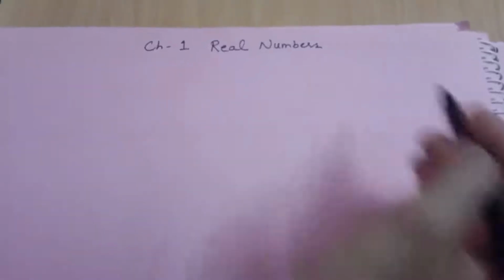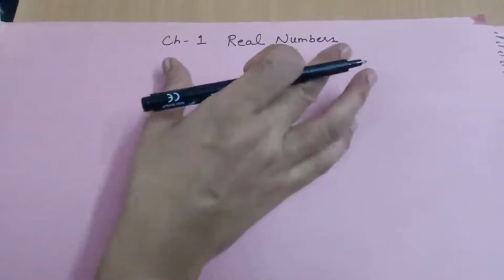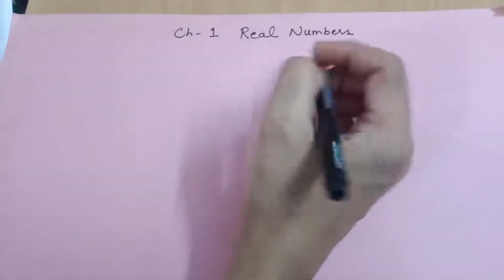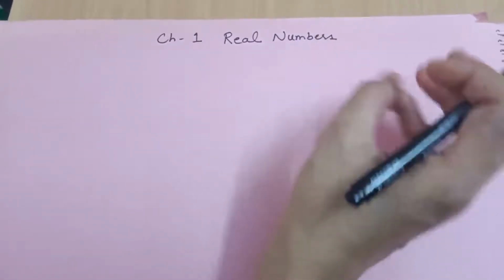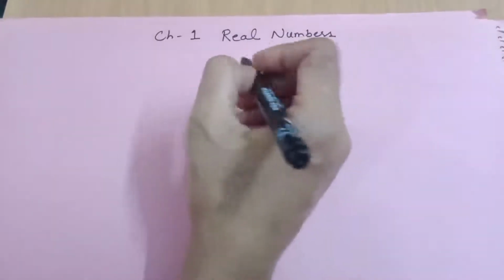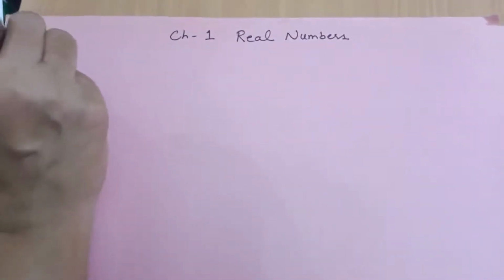Good morning students. Today we are going to start a new chapter, Chapter 1, Real Numbers. You all know real numbers very well. Before also you have studied in class 9th, okay? So I am only going to repeat that basic information. What are real numbers? Real numbers are the combination of rational and irrational numbers.